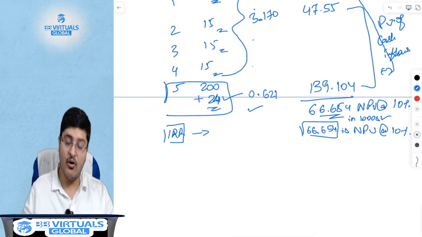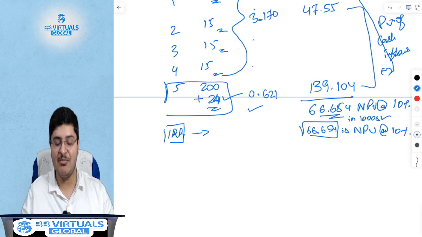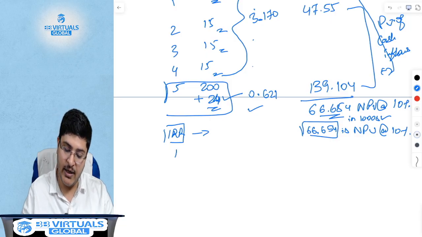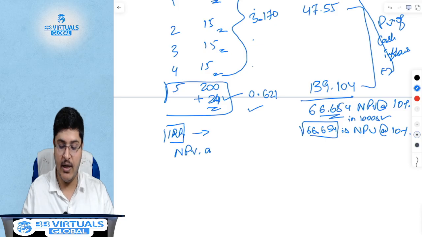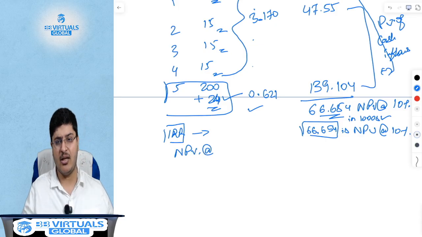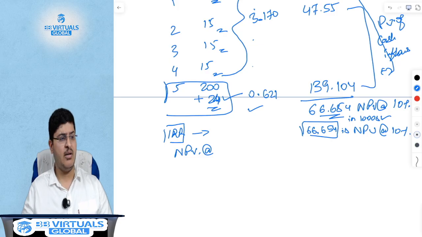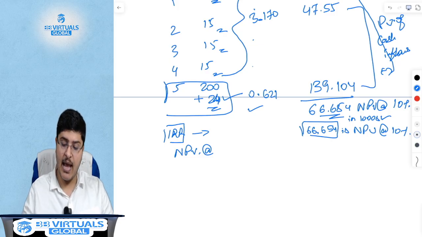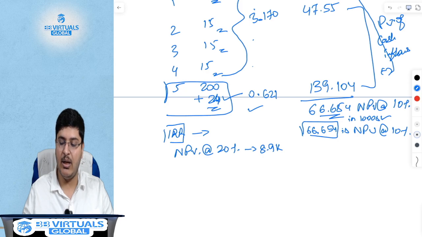What will be the IRR? For IRR, one easy way is you use the spreadsheet. Another way is you find out NPV at any other rate. You could find out at 15%, you could find out at 20%. In this case, I have the value at 20% already, which is 8.9k. So 8.9 thousand, which is at 20%.